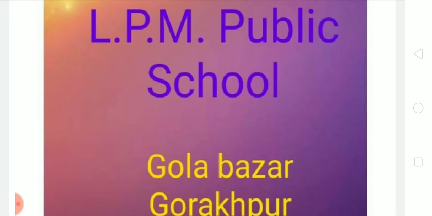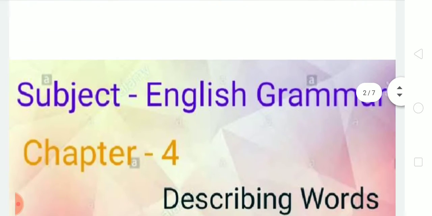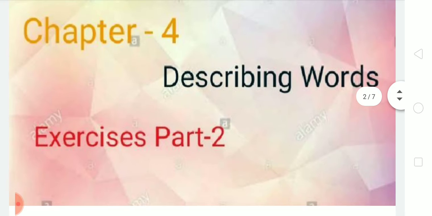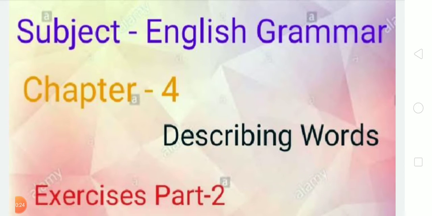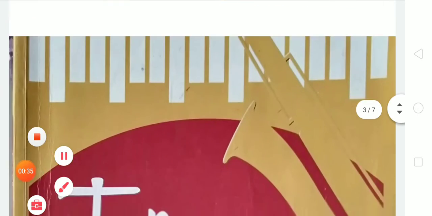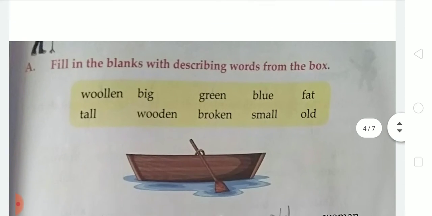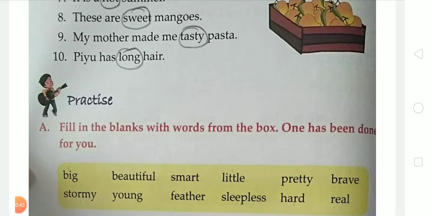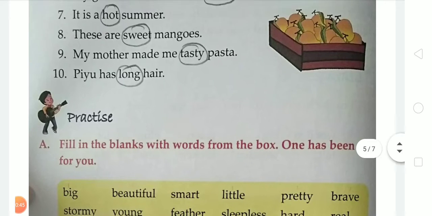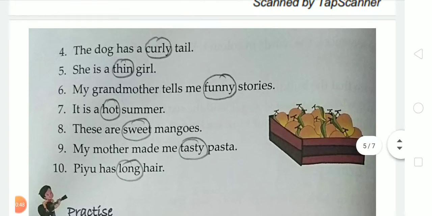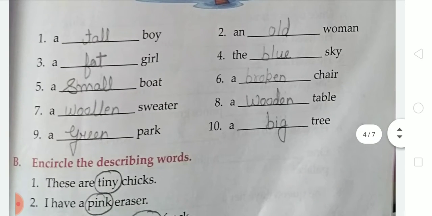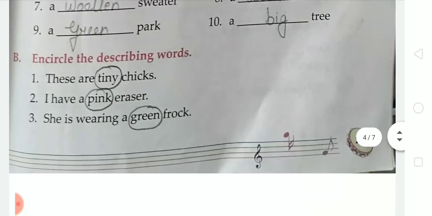In my previous video, I have already explained some exercises of chapter number 4. So now it's your exercise part 2 video. Okay students, let's start the video. First of all, check out your Tune into Grammar book and open chapter 4, that is Describing Words. Open page number 24. Students, in the last video we completed exercises A and B. In today's video we're moving to the next.